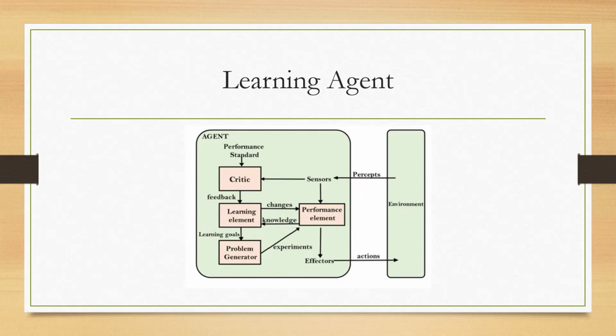What are the main characteristics? It can learn from past experience. Based on the previous experience, it will learn automatically. Every action can be done with the help of previous actions and the past history, and it improves the performance of the agent. It has components for learning, performance, critic, and problem generator. So there are four components available in this agent, and we will see them one by one.